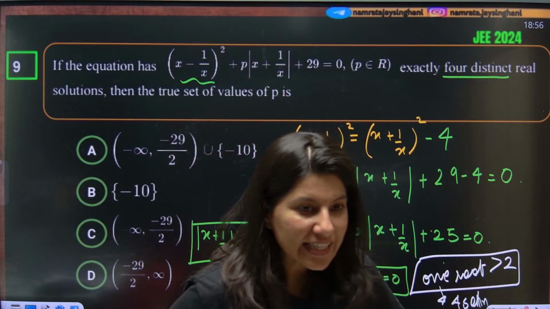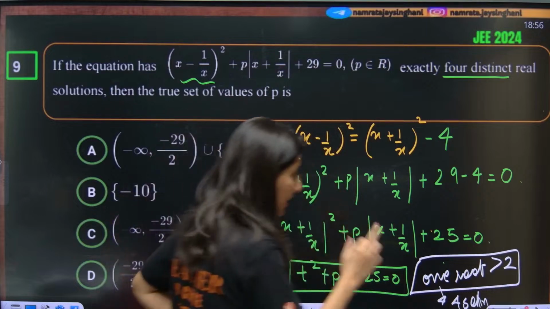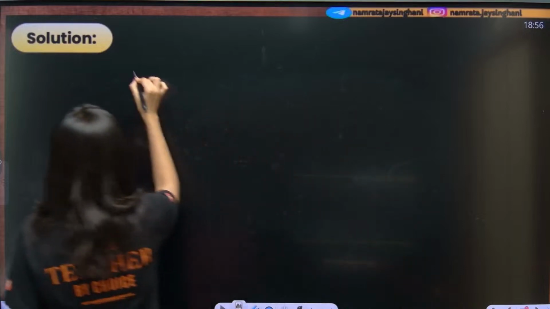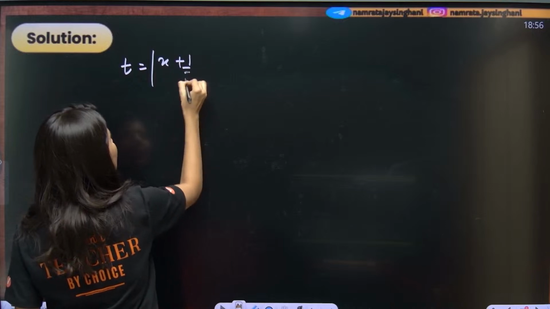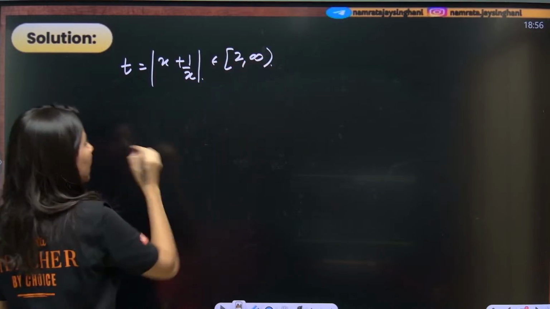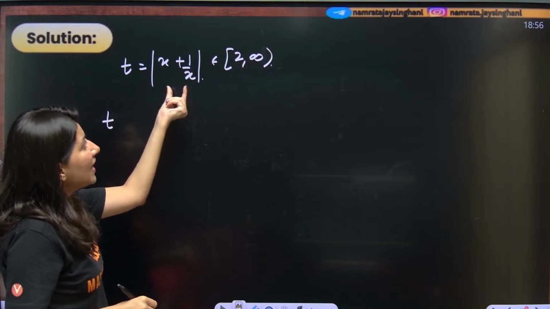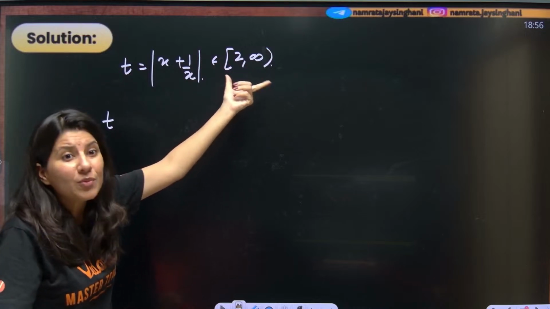Ma'am, if t is less than 2, then it has a real solution? No, if t is less than 2, see, let me just write it over here. t is equal to mod of x plus 1 by x, which belongs to 2 to infinity. The value of mod of x plus 1 by x is greater than or equal to 2.